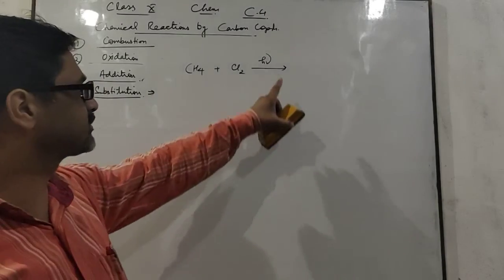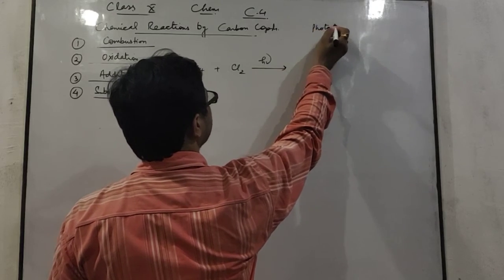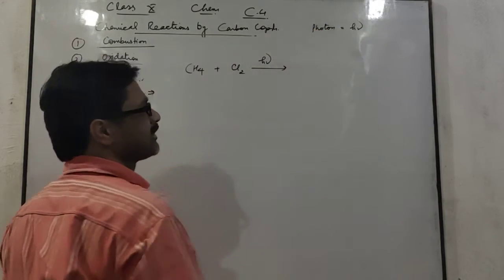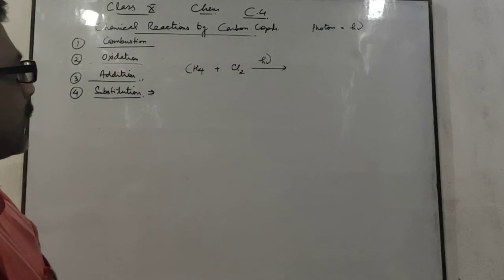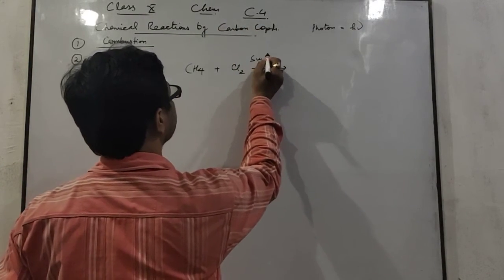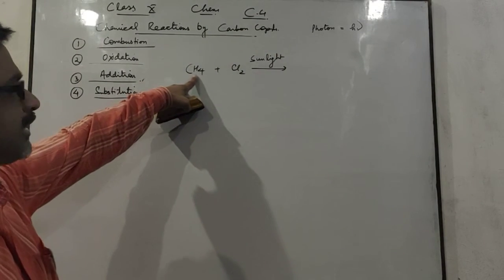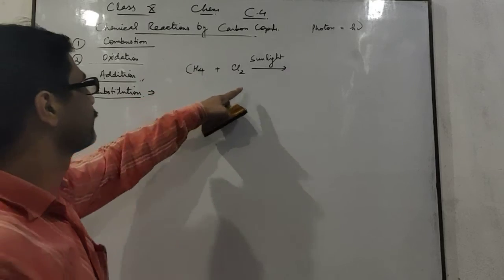This one is the symbol of sunlight, photon. Photon is the unit of light which can be represented by h nu, or you can simply write sunlight here, and a hydrogen atom is replaced by a chlorine atom.